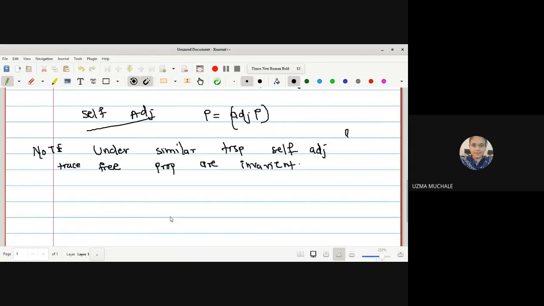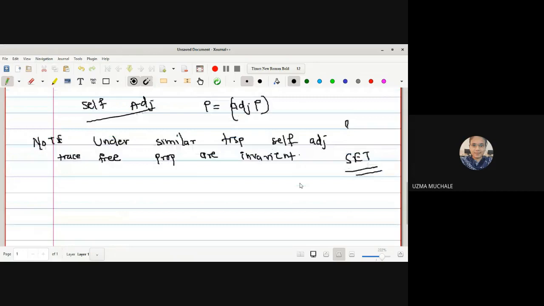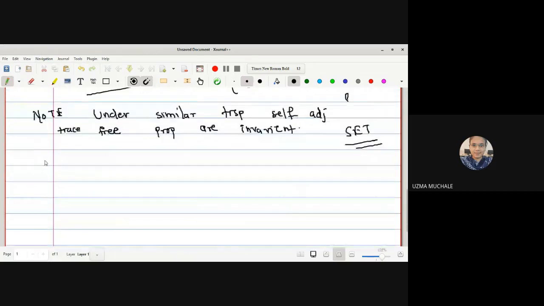Now you should understand what this note means. Under the similarity transformation, that means if we have any two similar matrices, then if A is self-adjoint, obviously B will be self-adjoint. And if A is trace free, obviously B will also be trace free. This is very important for the SET exam. Many times these types of questions related to linear algebra come in the SET exam. So you should go through all the properties of similar matrices and check yourself whether these are correct or not.